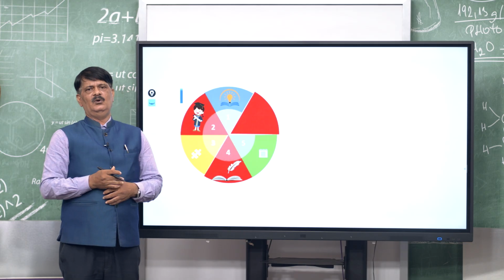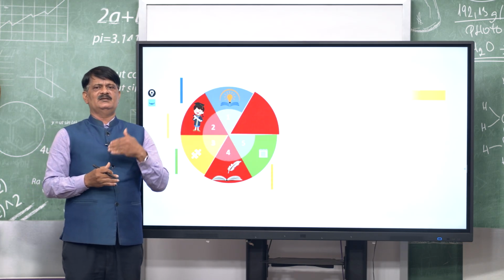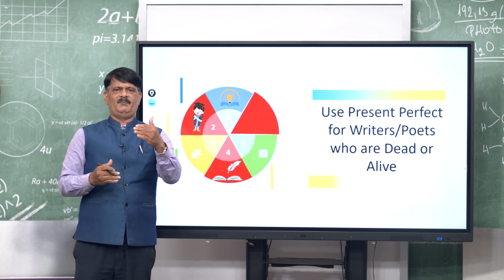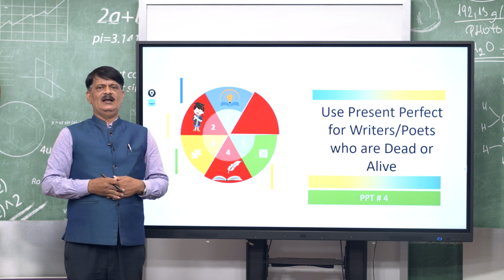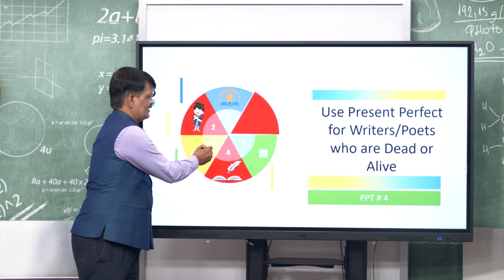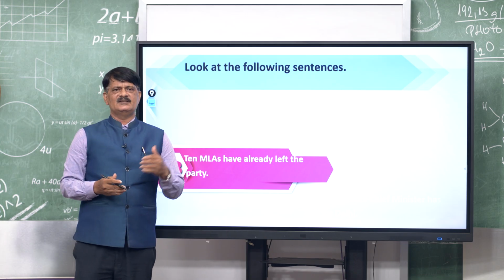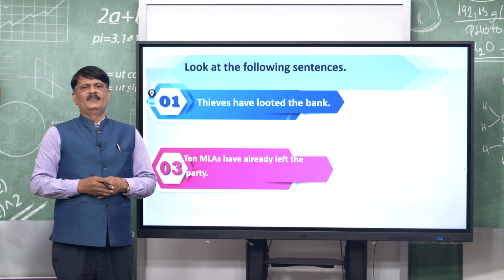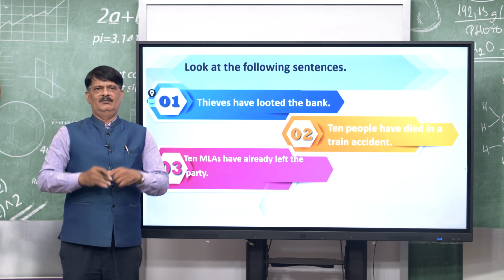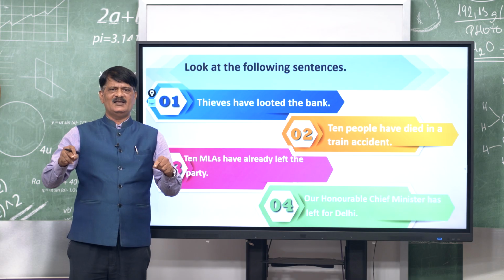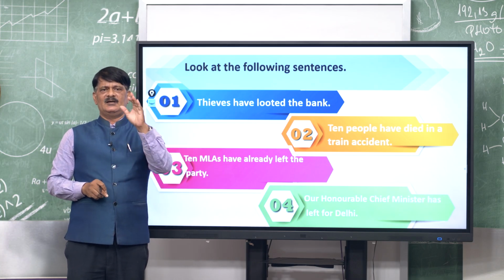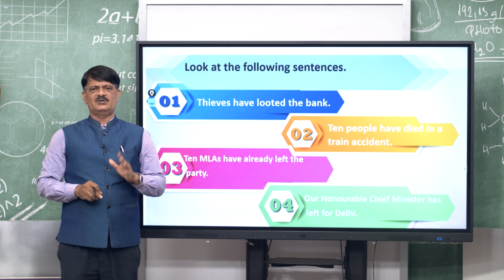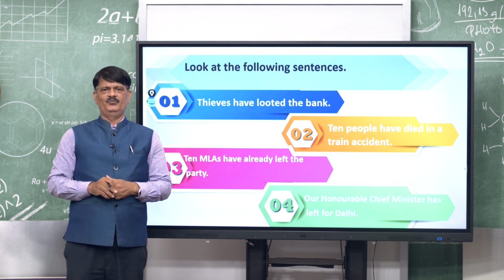Next part we will go to present simple or present perfect with writers. Some writers are there who are dead, their things are there. Those you see with the examples we can know. Thieves have looted the bank. You see in the magazine or in the newspaper. In case of newspaper or the writers who died, we use such type of present perfect.